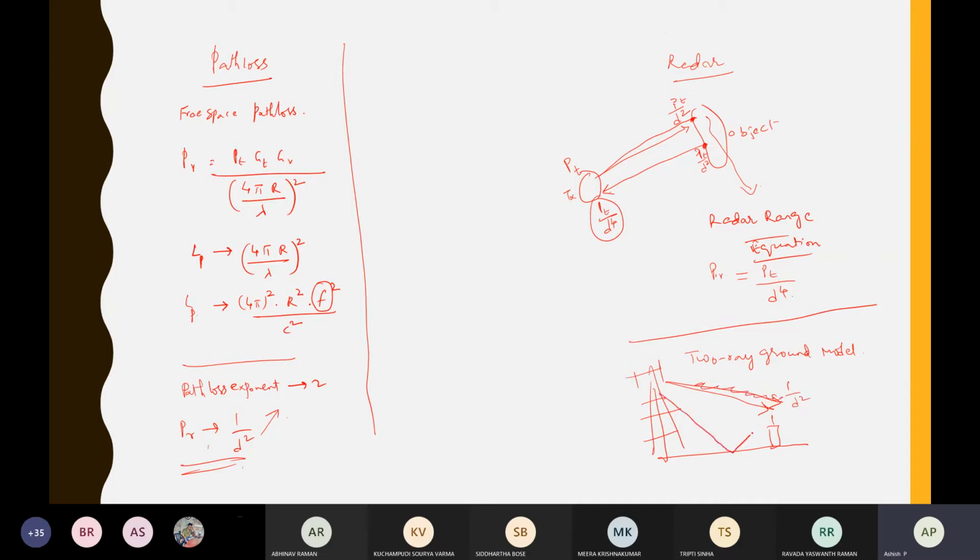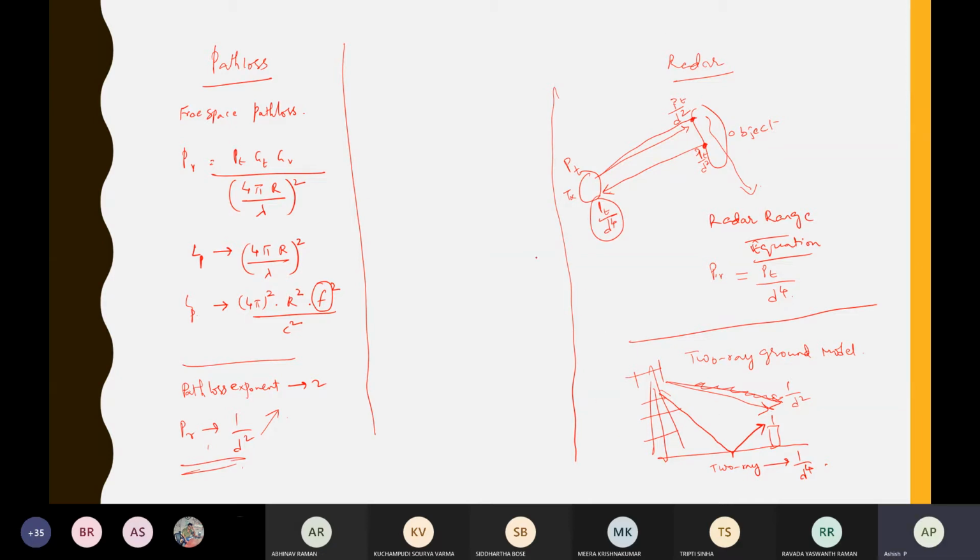Then there may be another path which is striking the earth or the ground and coming back. This reflected path, from here to the ground, will be 1 by d square path loss. And from the ground to your mobile again, it will be one more d square. So overall in the two-ray model, the overall path loss will be 1 by d power 4. These are not in your syllabus, but they are based on the same principle of path loss.